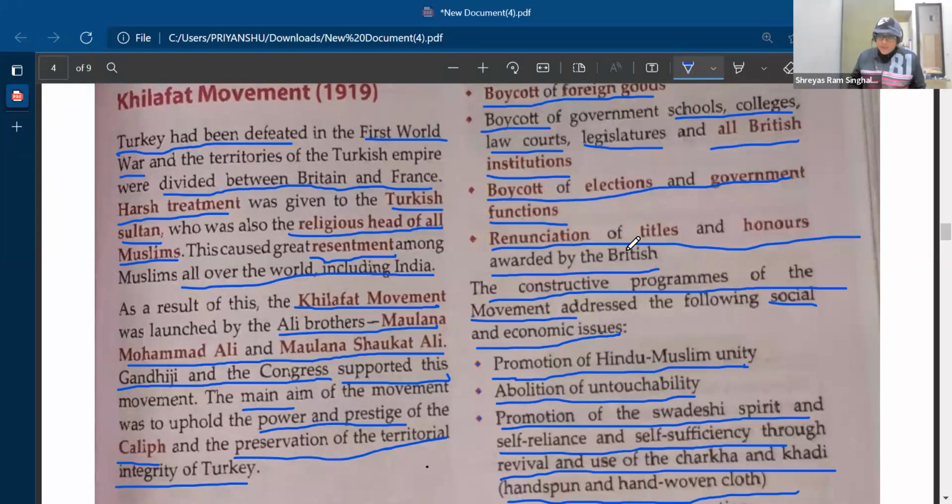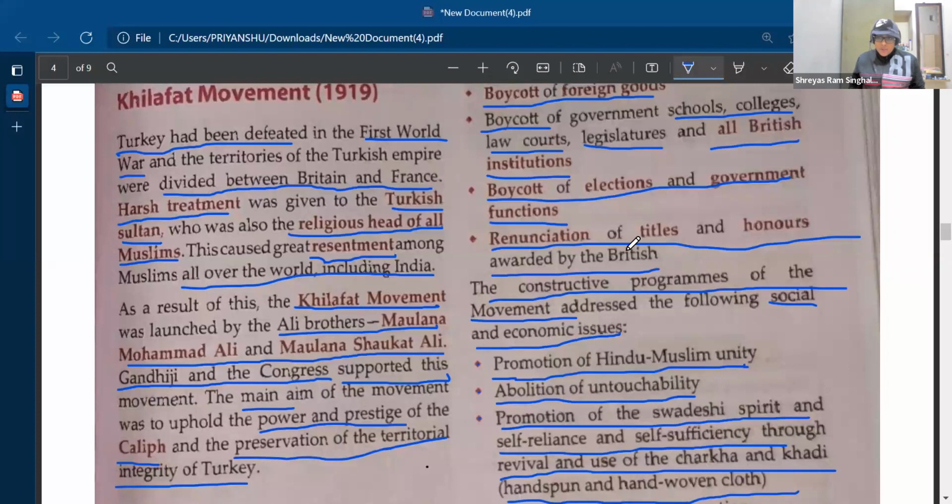To support the Turkish Sultan, the religious head, they started the Khilafat movement. It was started by the Ali brothers, Maulana Muhammad Ali and Maulana Shaukat Ali.